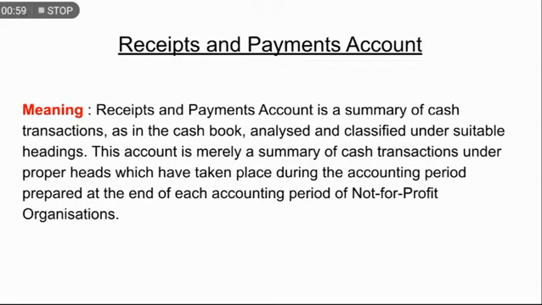Receipts and payments account is a summary of cash transactions as in the cash book, analyzed and classified under suitable headings. This account is merely a summary of cash transactions under proper heads which have taken place during the accounting period, prepared at the end of each accounting period of not-for-profit organization. Okay, now this is an account where we record all the cash receipts and cash payments.